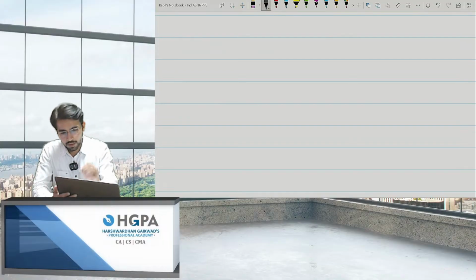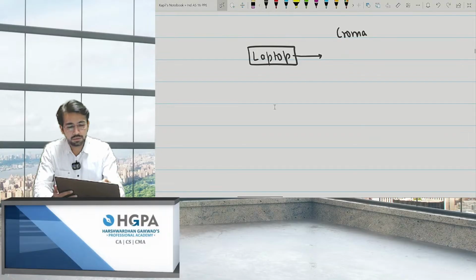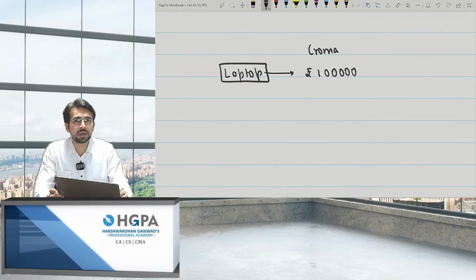Okay, let's say I want to take a laptop. I went to, let's say, Chroma, and I purchased a laptop for let's say rupees 1 lakh, but I was not having 1 lakh with me. I told Chroma that give me some credit.